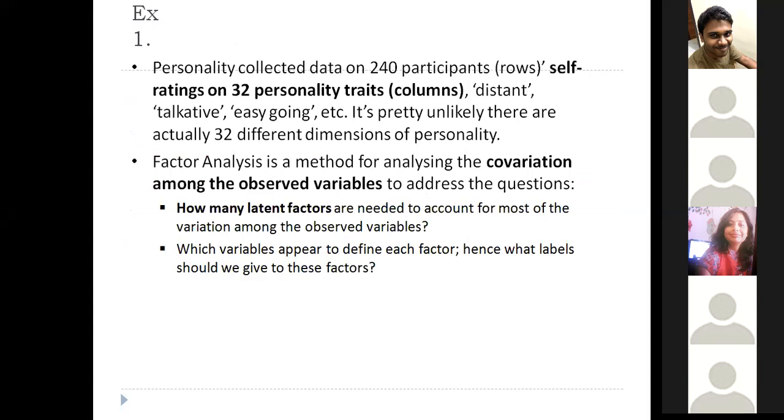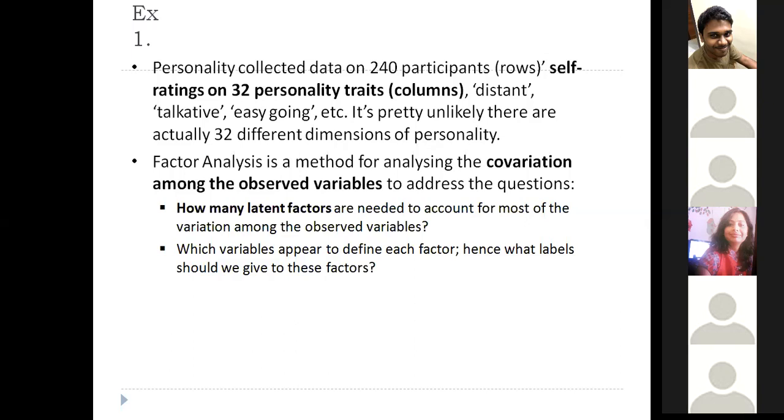Okay, so this is the example that we will be using for our demo. You'll have data of around 240 participants from Stanford University, where we are trying to rate their personality traits. There are around 32 different columns based on their personality traits, and 240 people have answered the questionnaire. So you'll have a dimension of 240 by 32. Then we'll check out the covariance and correlation.